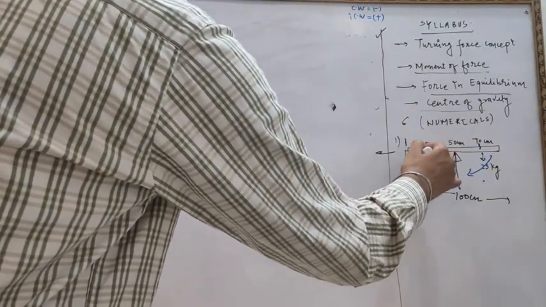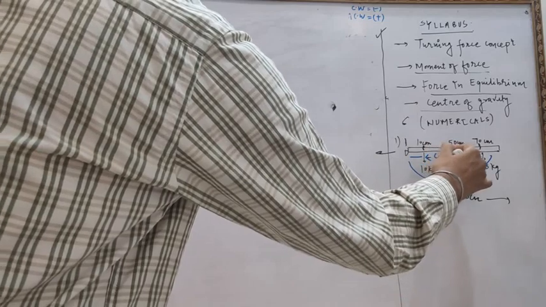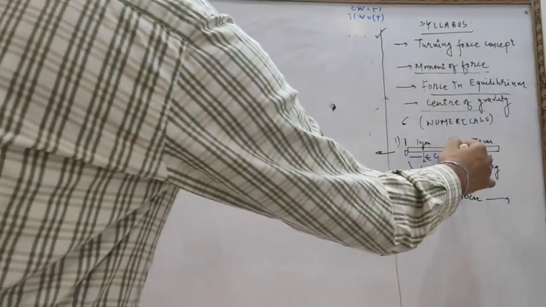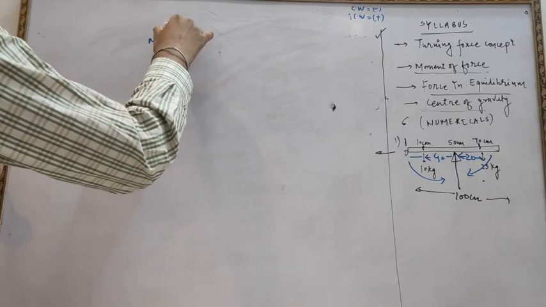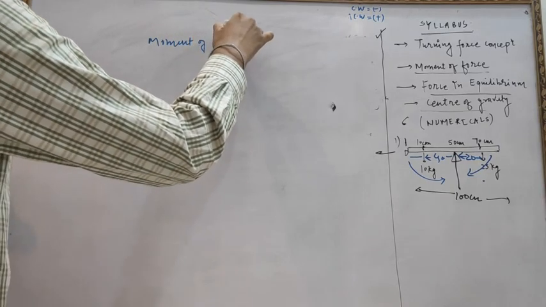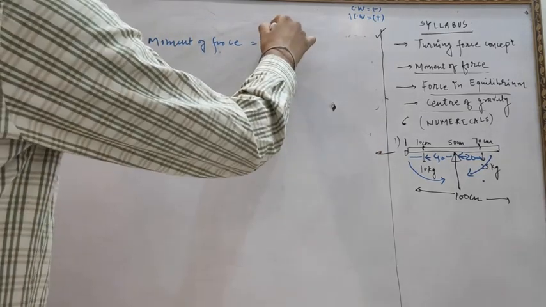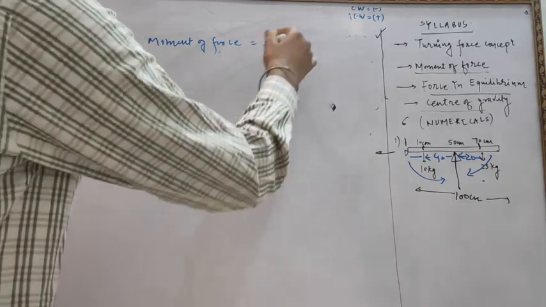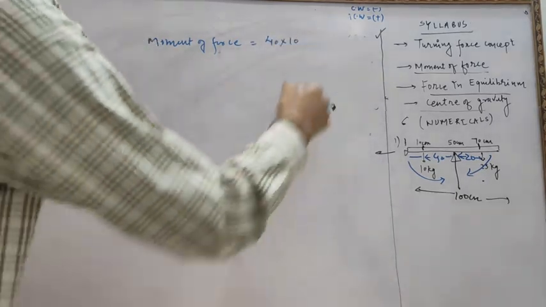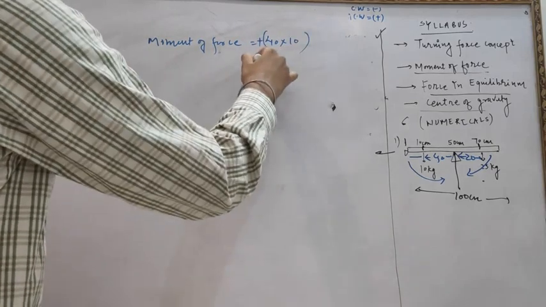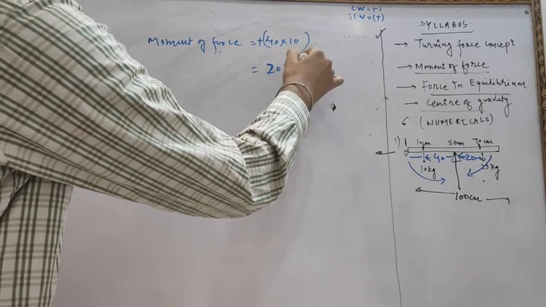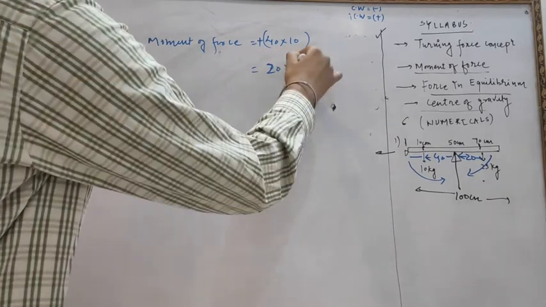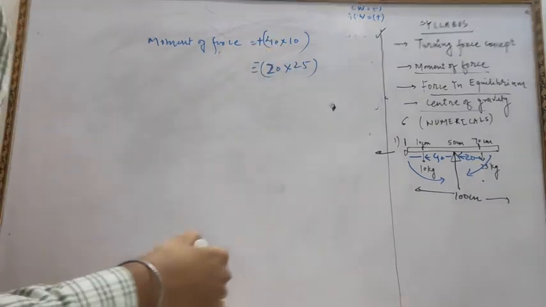So this is 10, so the remaining distance will be 40, and this is 50. From 50 to 70 the remaining distance will be 20. So we apply the moment of force, that is 40 into 10. This is anti-clockwise direction, so it is taken as positive, while this is 20 into 25. This is in clockwise direction, taken as negative.